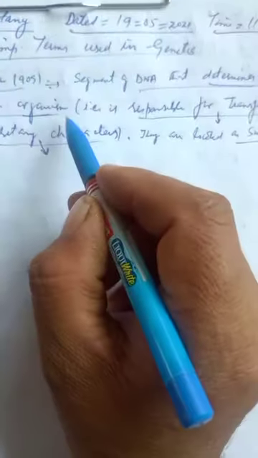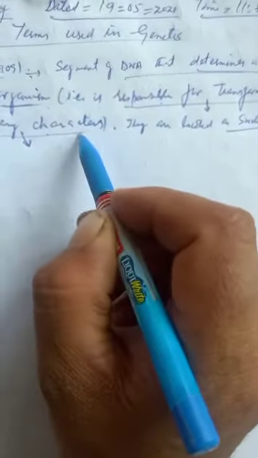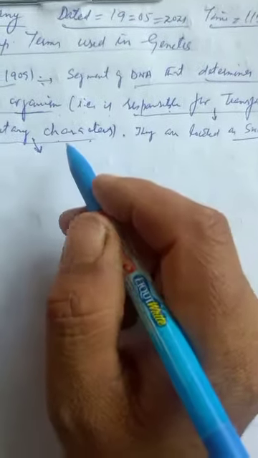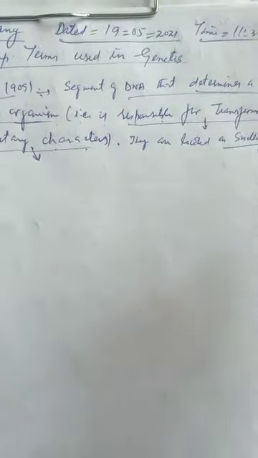These genes are located as swellings on chromosomes. The gene is a segment of DNA that determines the biological character of an organism, responsible for transmission and expression of hereditary characters. It is in the form of genes that characters are transmitted from parents to offspring, and then expressed in the offspring. First it is transmitted, then expressed.